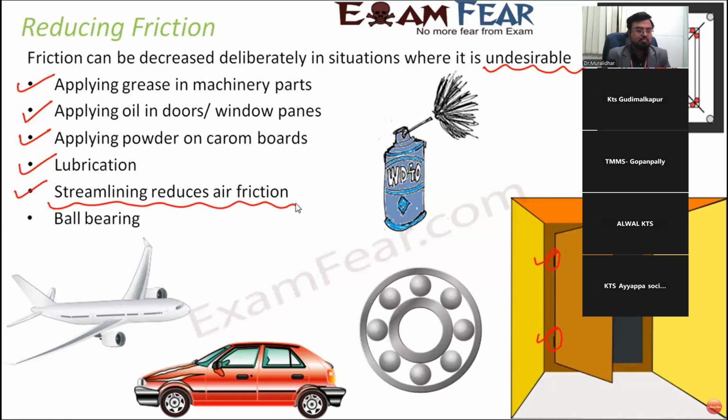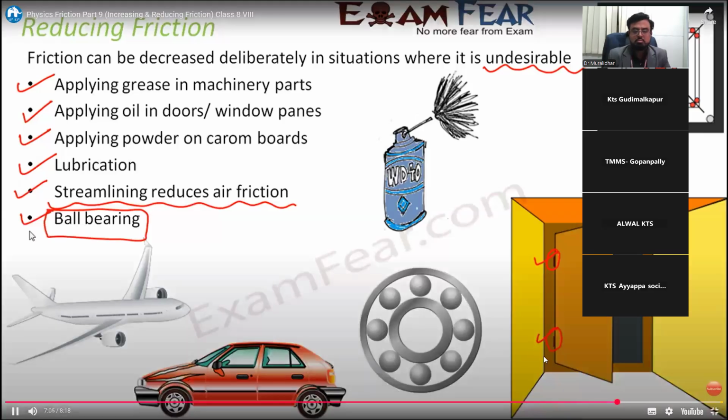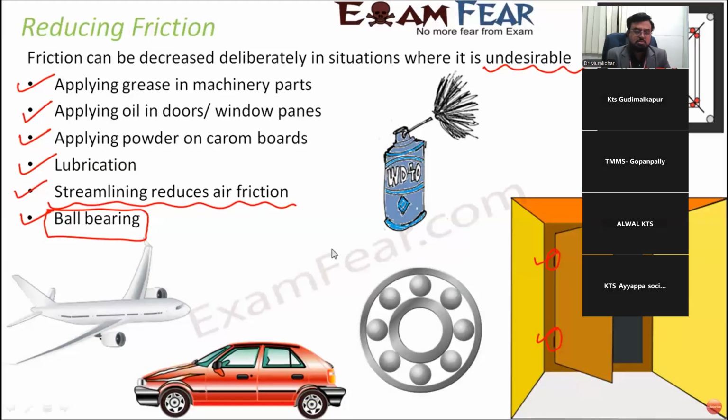Ball bearing. What is ball bearing? I think we will take it up in the next slide so that you are able to understand it better. So ball bearing is nothing but several balls kept inside. Let us suppose inside a machine you have a part where you have one fixed plate, and inside that you have another plate, and this plate is moving. If this plate is moving over the outside plate which is fixed, what is happening?